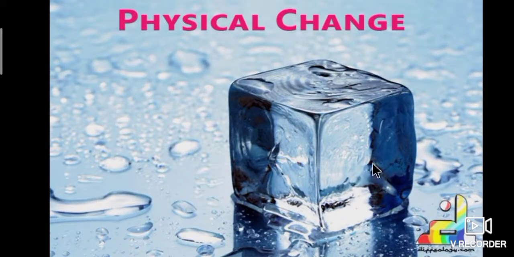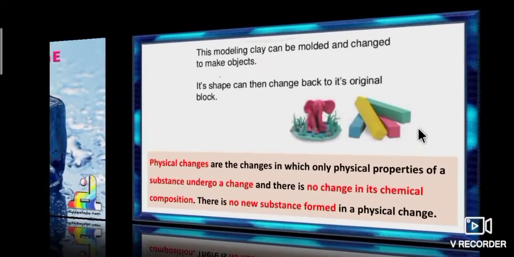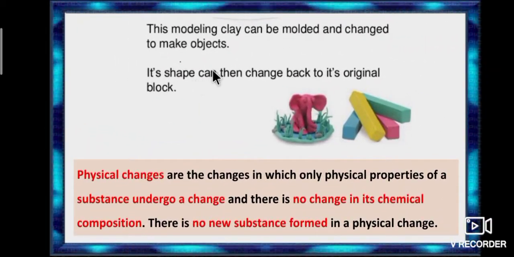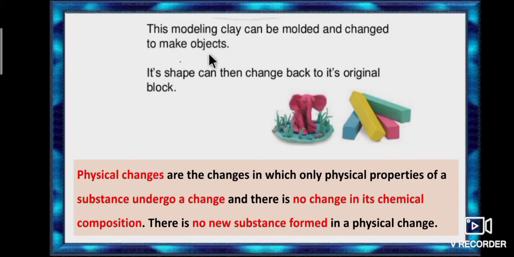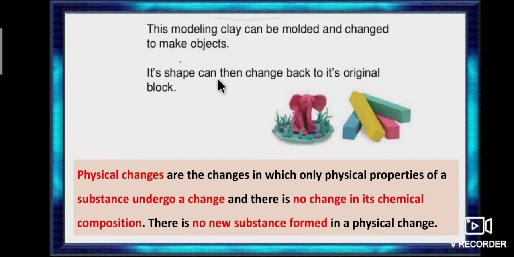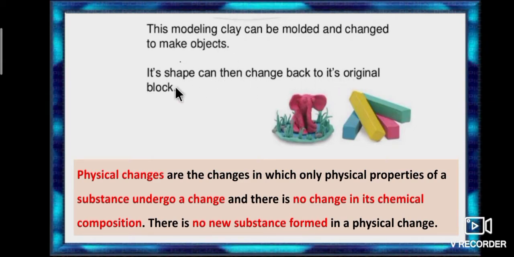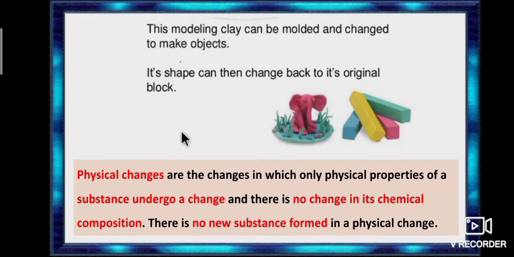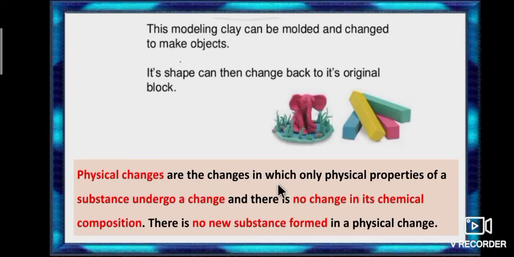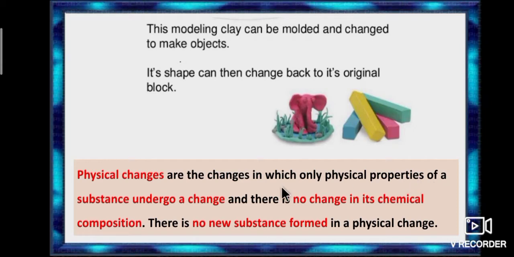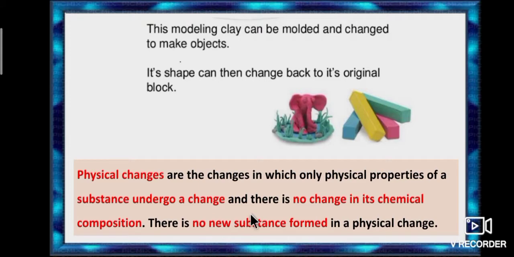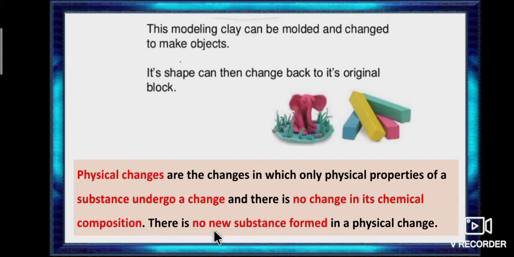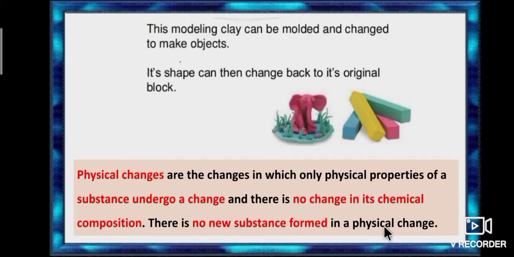After that, we have briefly discussed about physical change. Let's see the example. This modeling clay can be molded and changed to make objects. Its shape can then change back to its original block. So what is physical change? Physical changes are the changes in which only physical properties of a substance undergo a change and there is no change in its chemical composition. There is no new substance formed in a physical change.